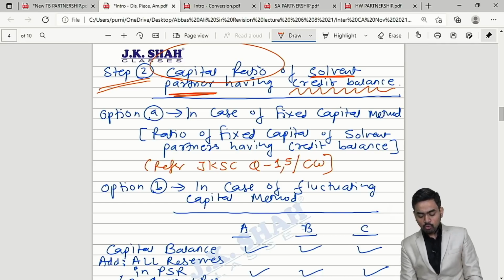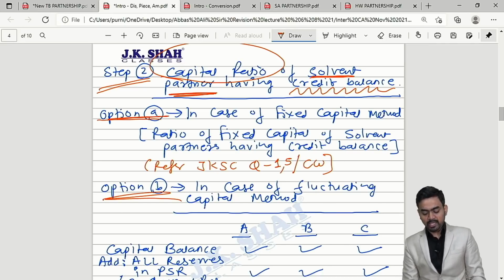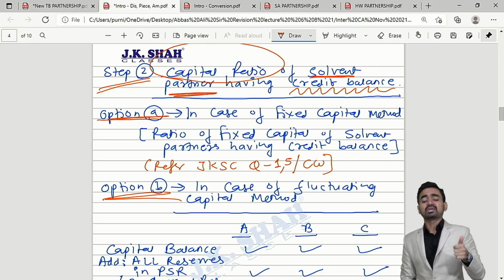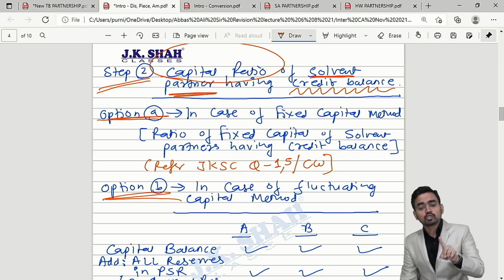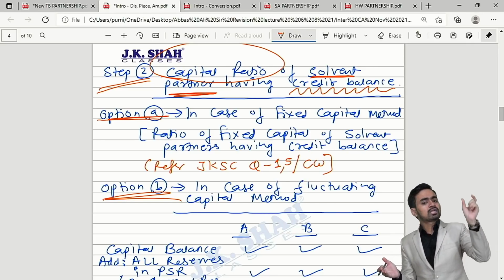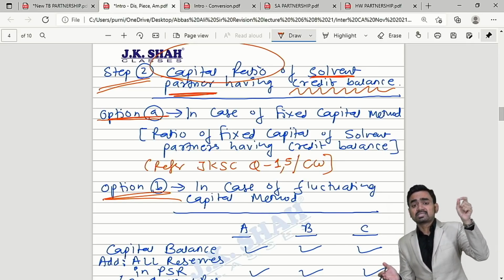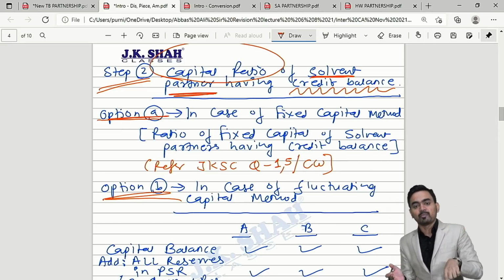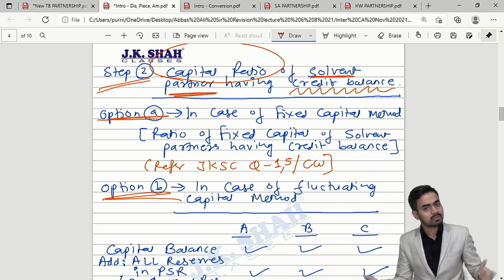Now there are two options, option A, option B. Option A says what? There are two methods to maintain capital. Number 1, fixed capital method. Number 2, fluctuating capital method. If the fixed capital method is there, then things are very simple. Whatever capital balance is given in your question for the solvent partner having credit balance will be taken as the capital ratio. That's it. Okay.